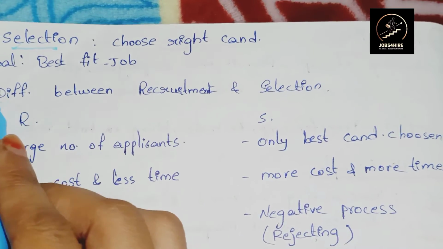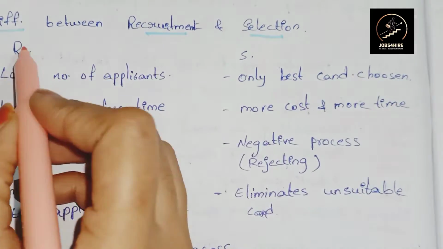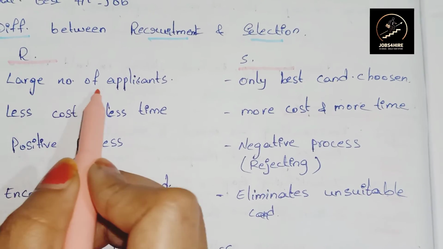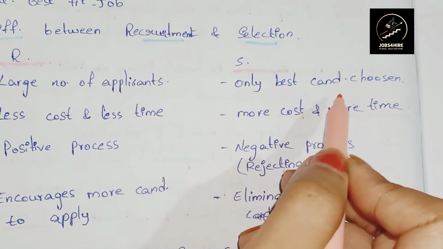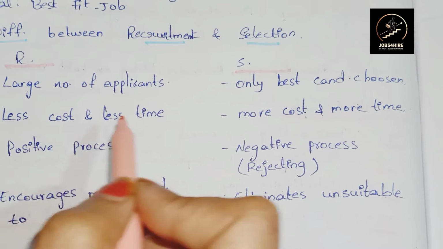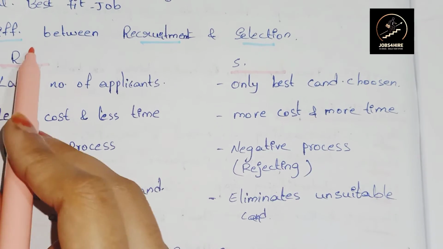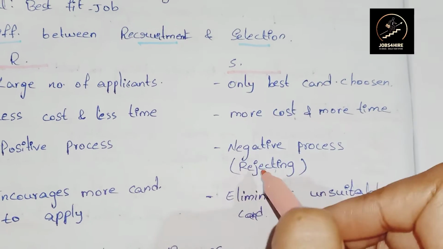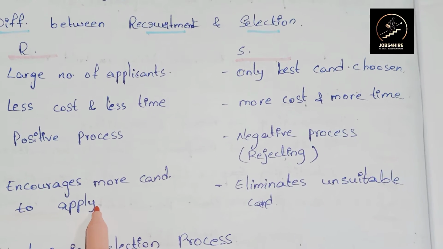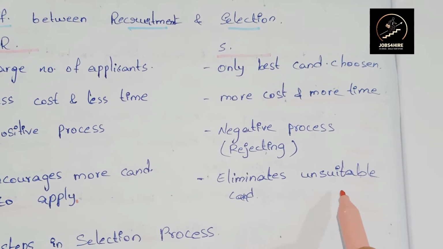So, next, see the difference between recruitment and selection. Here it is recruitment, here selection. In recruitment, there is a large number of applicants. In selection, only the best candidate will be chosen for the job. So recruitment has less cost and less time. Selection takes more cost and more time. This is a positive response and this is a negative one. So here it encourages more candidates to apply for the job, but in selection it eliminates unsuitable candidates.